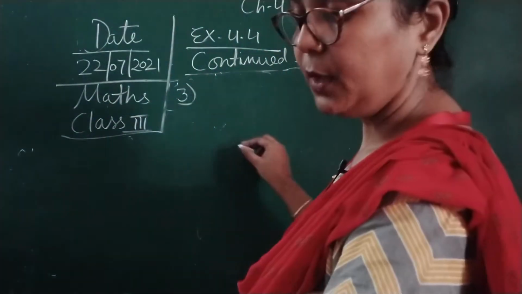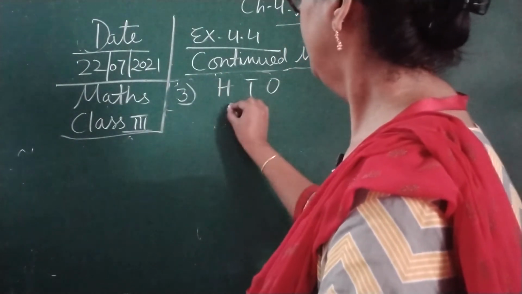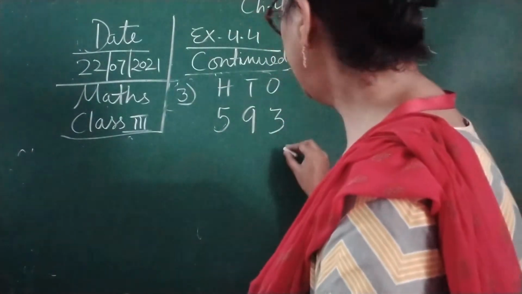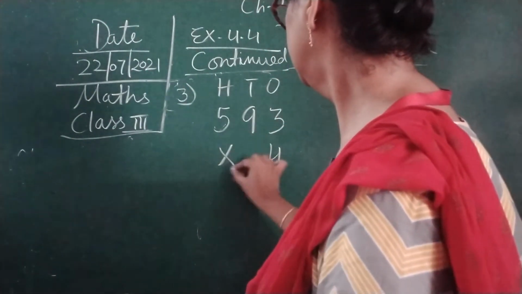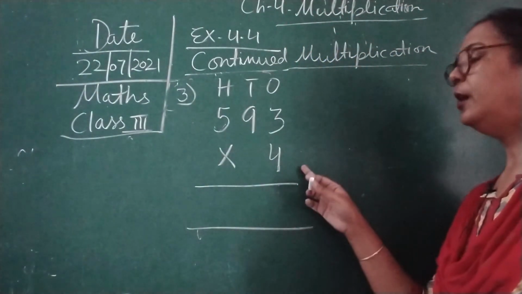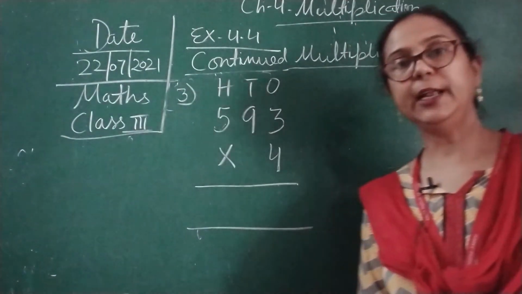Number 3 is, children, 593, and we are going to multiply with 4. Okay. Now children, here again we are going to tell the 4's table 3 times.